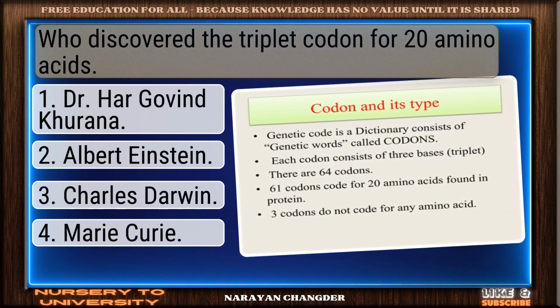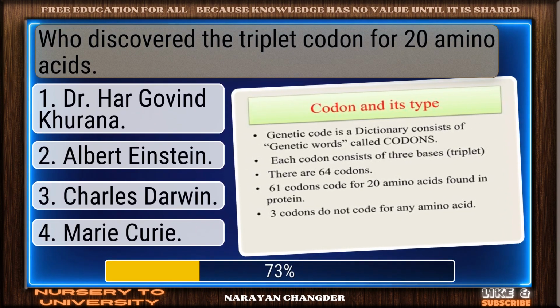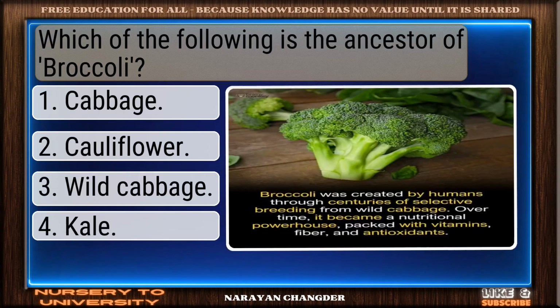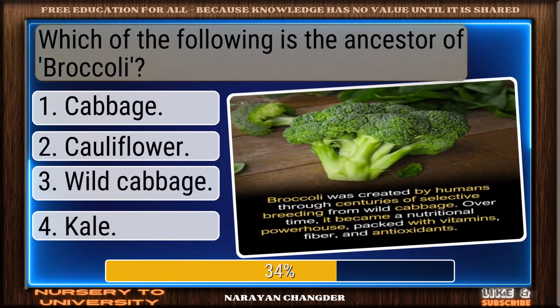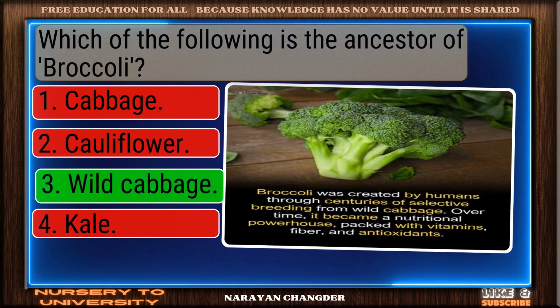Who discovered the triplet codon for 20 amino acids? Good job. Dr. Har Gobind Khorana works well. Which of the following is the ancestor of broccoli? Well done. Wild cabbage is right.